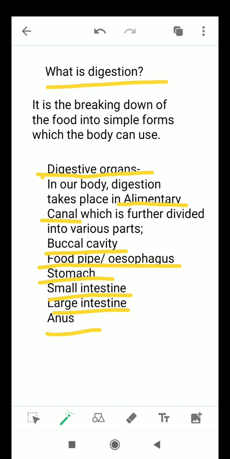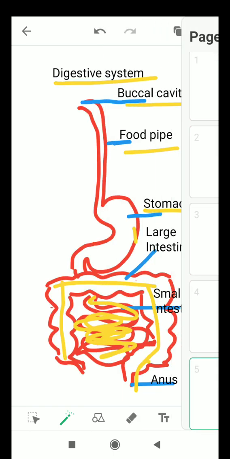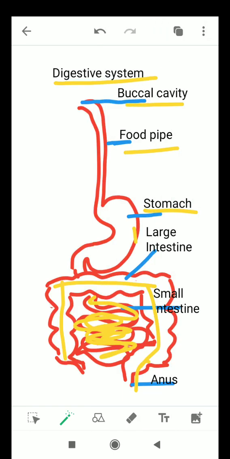And digestive organ that is involved is alimentary canal. Alimentary canal is a long tube. It is further divided into various parts: buccal cavity, which is mouth containing tongue and teeth, then food pipe or esophagus, stomach, small intestines, large intestine. Now this is the diagram of the tongue. So I think you can draw it easily. You must have understood that now.